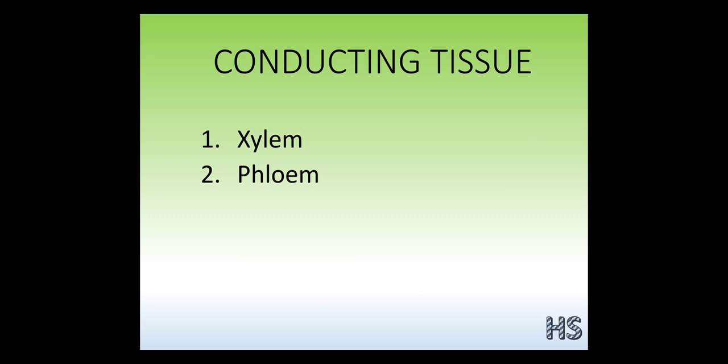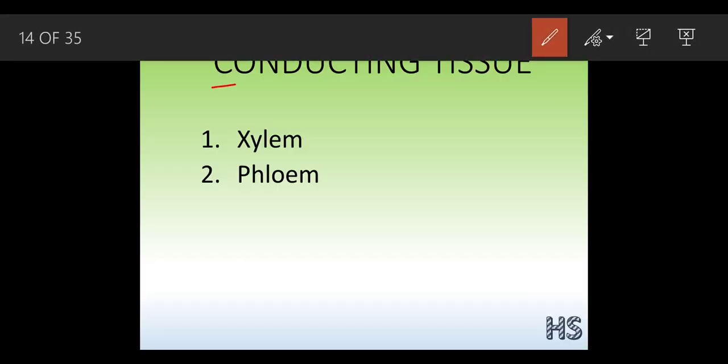Now this is a conducting system. We have already covered these conducting tissues in your 8th standard, that is the transportation of water in plants. So in the supporting tissues we have considered the 3 parts, that is parenchyma, collenchyma and sclerenchyma. These were considered simple tissues, but these conducting tissues are not simple. So what are they?